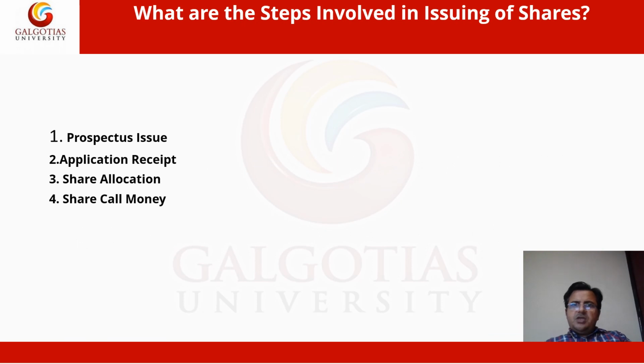Now, what are the steps involved in issuing shares? Prospectus issue, application, allotment and call money. Generally, the company has to issue a prospectus to tell about the company, its profits, its structure, and its board of members. To know about the company before investing, the investor requires a handbook or prospectus.